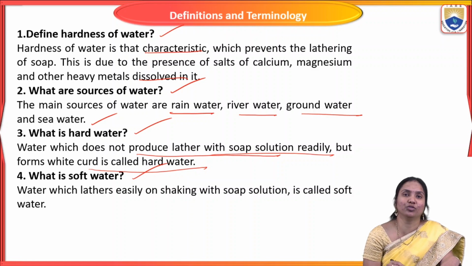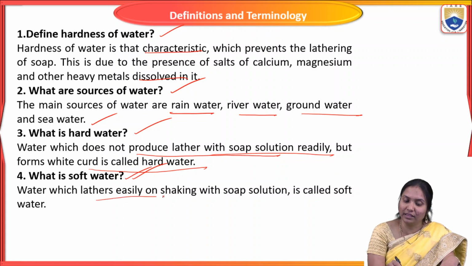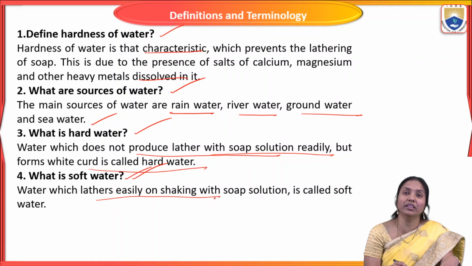When we treat it with soap, it produces lather. Why does it produce lather? Because of the absence of all the calcium and magnesium ions of bicarbonates, chlorides, sulfates, etc. present in water. So water which lathers easily on shaking with soap solution is called soft water, because of the absence of all the hardness causing ions present in water.